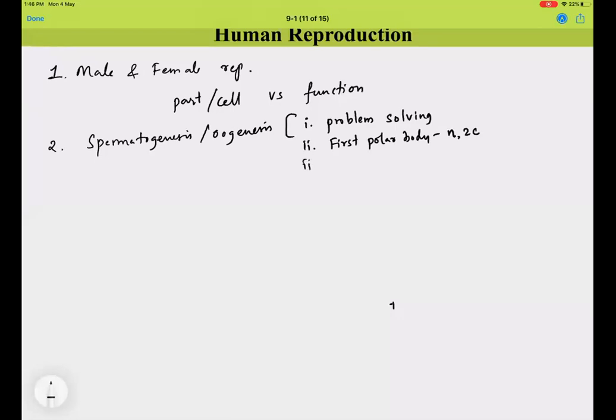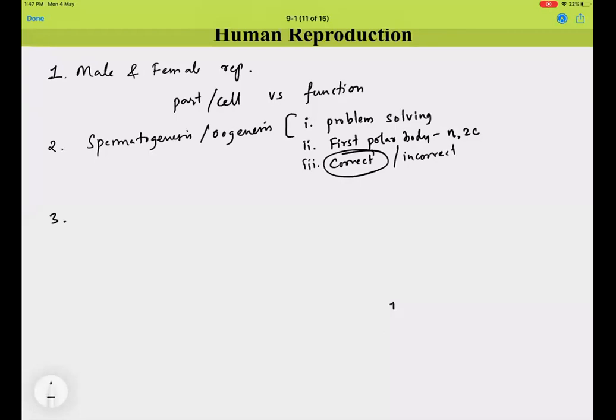The third type of question they ask is correct statements and incorrect statements. For example, all the primary oocytes are arrested in prophase 1. Yes, it is a correct statement. All the secondary oocytes are in their metaphase 2 stage. Yes, it is correct. So there are several such questions asked in the exam. Correct or incorrect statements are common questions from this area.